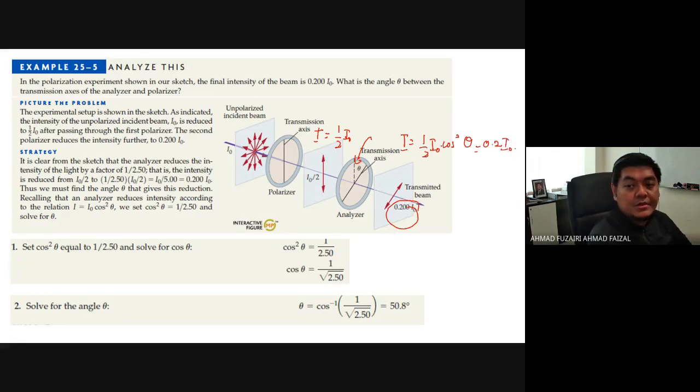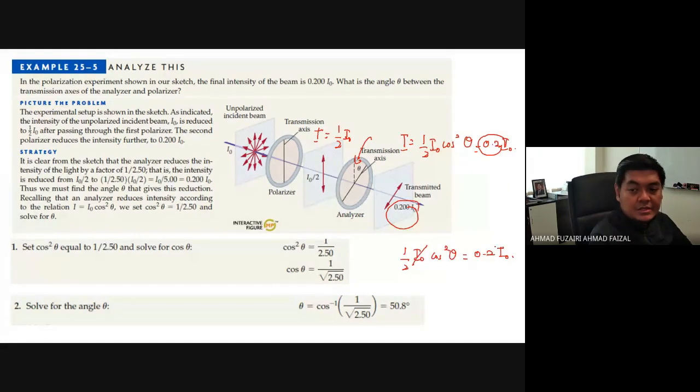Now you have 0.2 is equivalent to half cos square theta. So you can use this kind of equation, which means half I naught cos square theta is equivalent to 0.2 I naught.